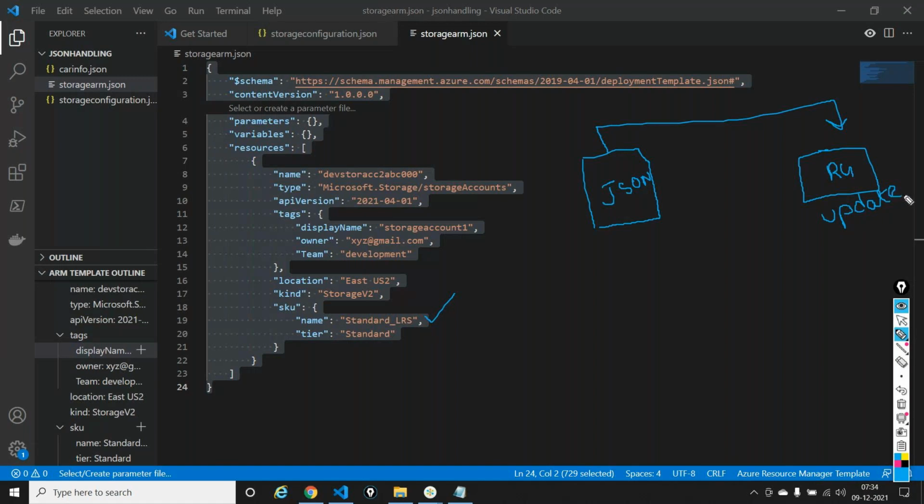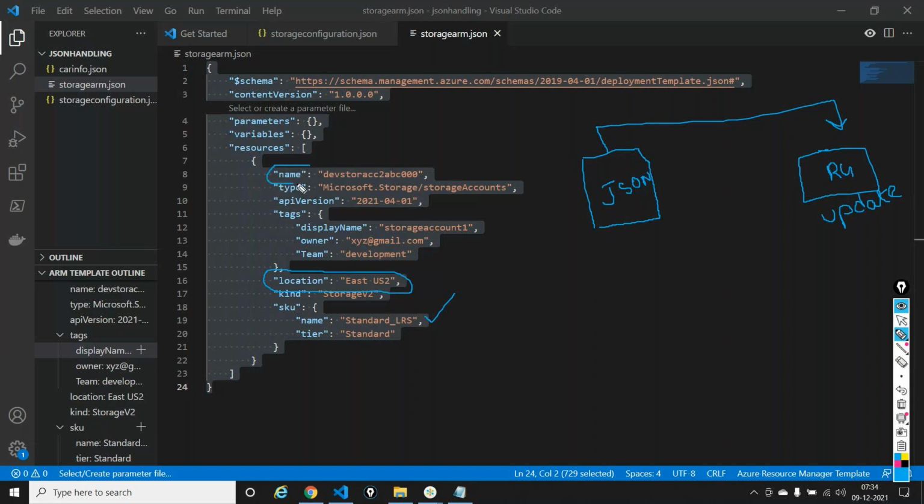If you're not changing anything, the ARM doesn't do anything. It'll just validate. It'll say, okay, fine, all the resources are in place and I won't do anything. But let's say you change a property like location, put it to West US 2. It will throw an error because location cannot be changed. You cannot change the location of a resource. Whatever parameters cannot be changed will throw an error.